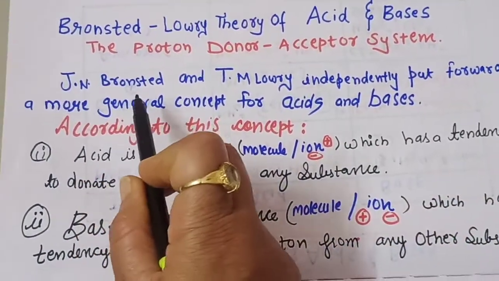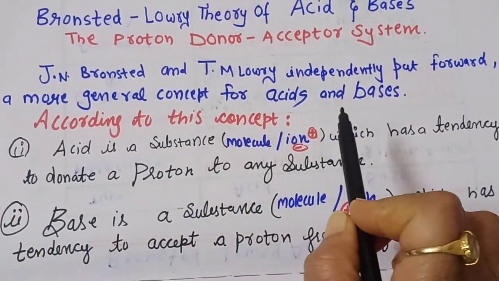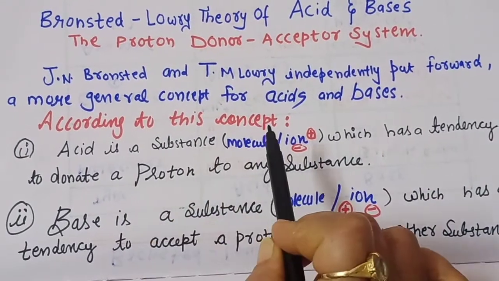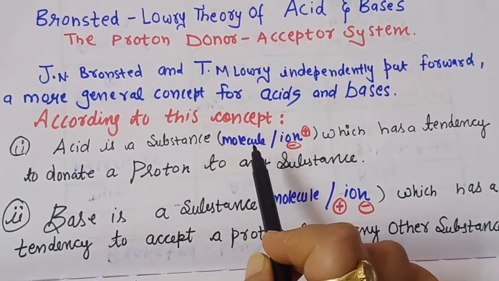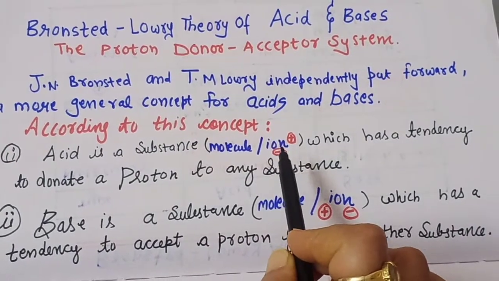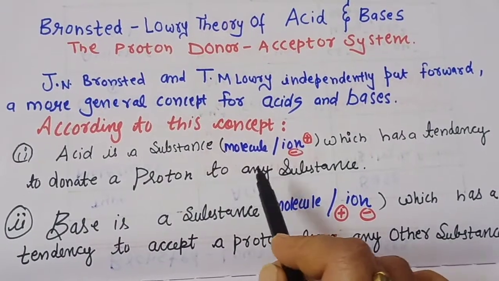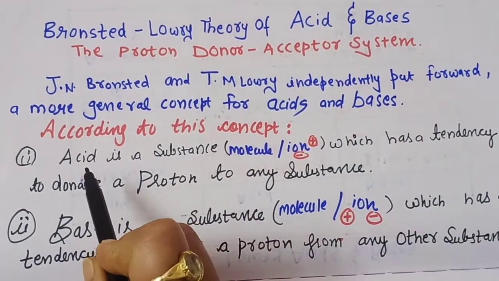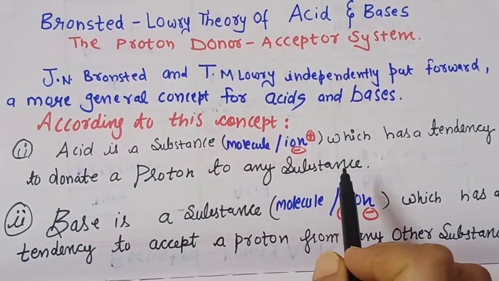J.N. Bronsted and T.M. Lowry independently put forward a more general concept for acids and bases. According to this concept, an acid is a substance, meaning it can be a molecule or an ion, a cation or anion, which has a tendency to donate a proton to any substance. Means acids are the substances which can donate a proton to any substance.